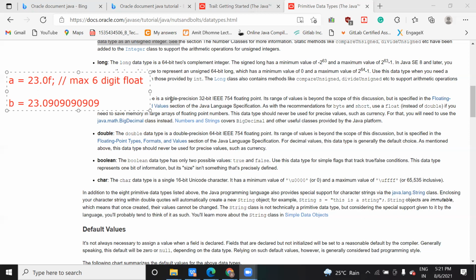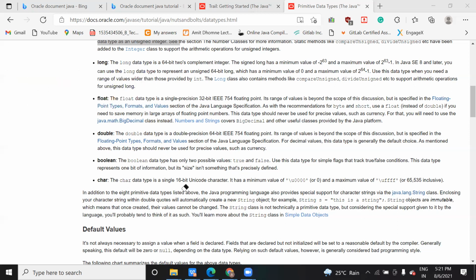Now after this, there are other data types also, like booleans, and it can hold only two values, that is true and false. It can't hold anything other than true and false. And you can see the types.